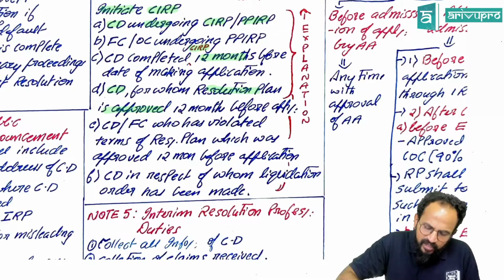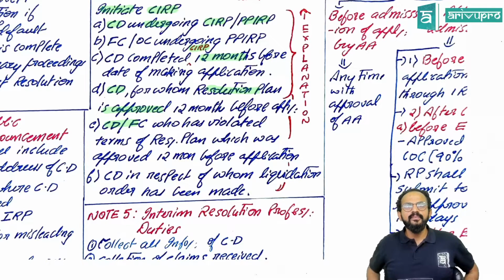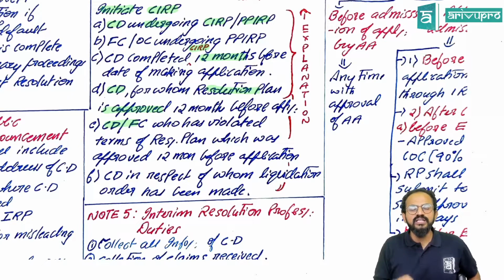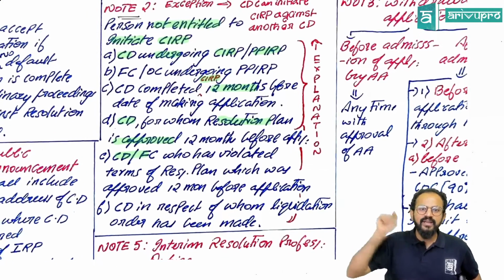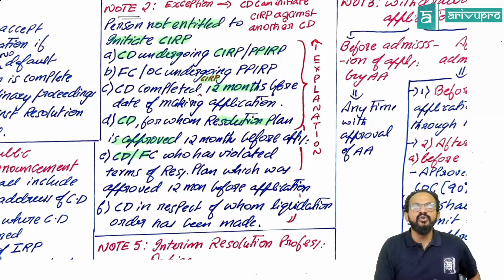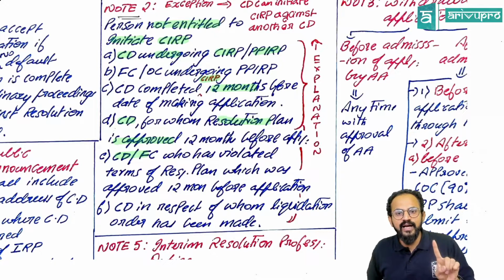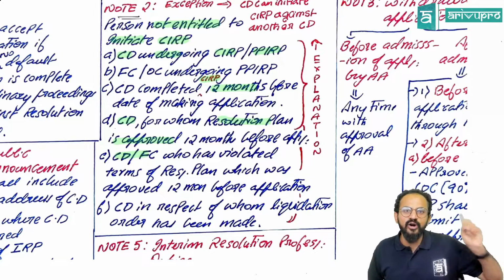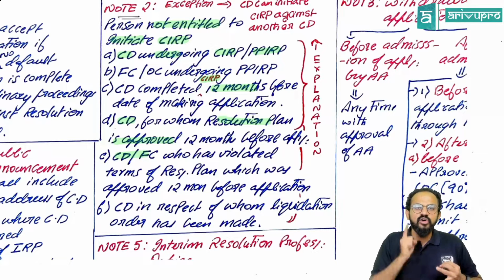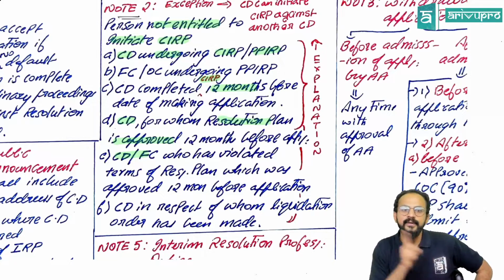A corporate debtor or a financial creditor who has violated a resolution plan. Imagine ICICI Bank or a corporator going for another CIRP. Imagine the committee of creditors and adjudicating authority approved a resolution plan on how the assets have to be distributed. But that resolution plan has been violated. You are not following the resolution plan, you are going in some other way. Such financial creditors or corporators cannot initiate. You cannot file. You are rejected. You are debarred.